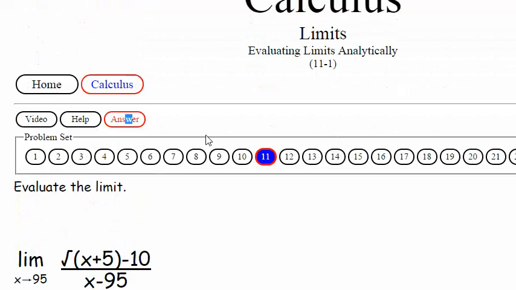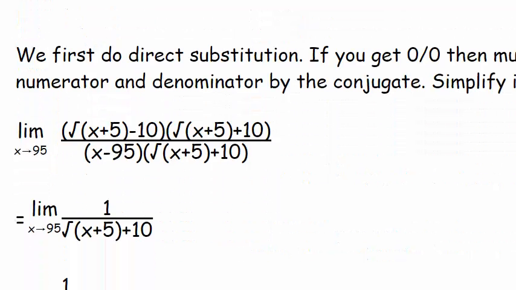So we had 1 over 20, and there it is, right? There it is. Let's click the help button. I'm just kind of curious what the heck that craziness looks like.